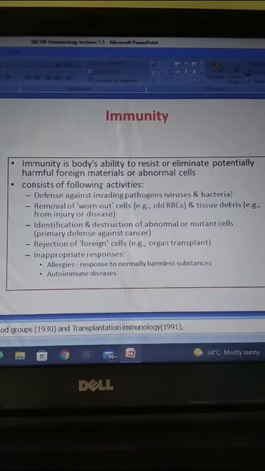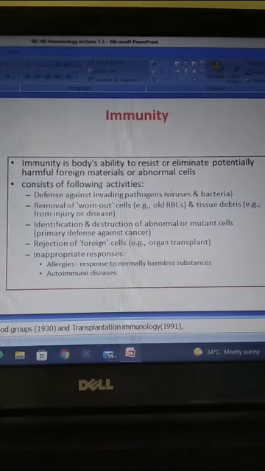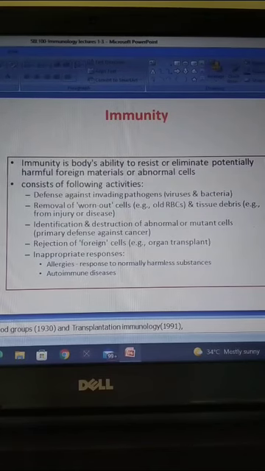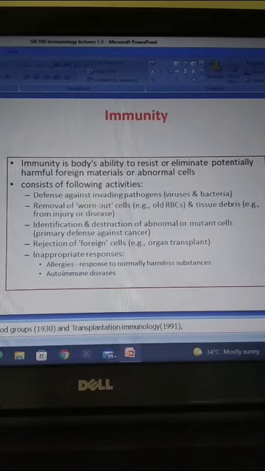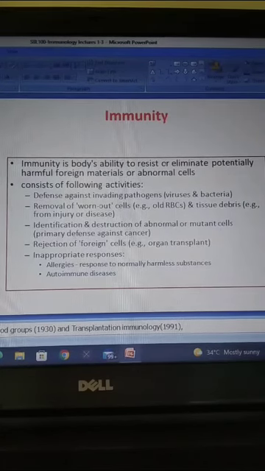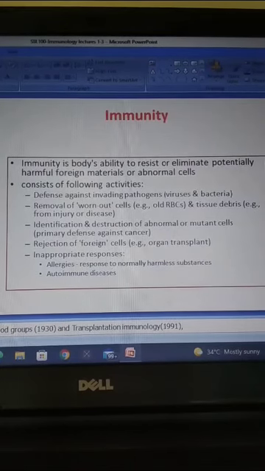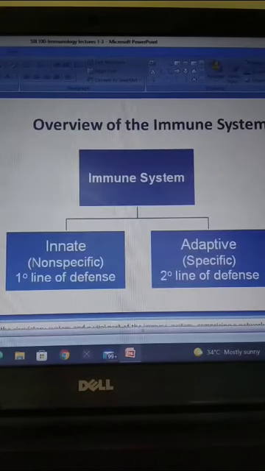And immunity means the immune activities that include defense against invading pathogens, removal of old RBCs, identification and destruction of abnormal or mutant cells, that is cancer cells, rejection of foreign cells, and hypersensitivity reactions like allergies and autoimmune diseases. These all come under immunity.